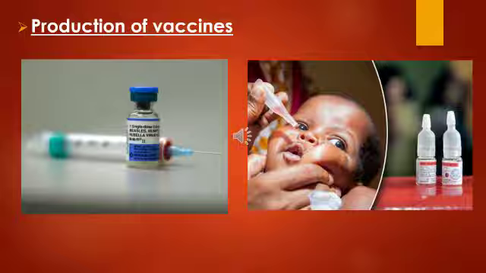Once the antibodies are formed, they remain in the body either permanently or for a short duration. We can't predict that. If the body gets invaded by the same microbes again, the antibodies already present in the blood recognize the microbes and kill them. The development of vaccines is based on this ability of our body to develop antibodies. And what is a vaccine, children? A vaccine is a suspension of weakened or dead disease-causing microbes that is administered to prevent a disease.